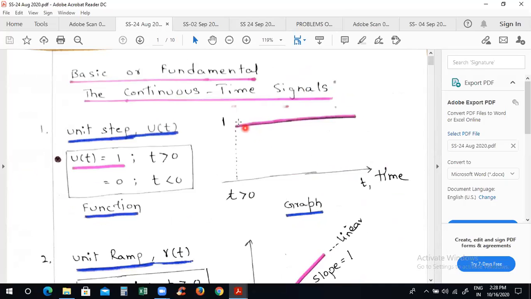This is also a constant signal, but it is defined from t greater than 0. That's why it is a unit step signal. It is not repeating its pattern. Is it possible? Not possible. Therefore, this is also an aperiodic signal, but it is from more than 0.